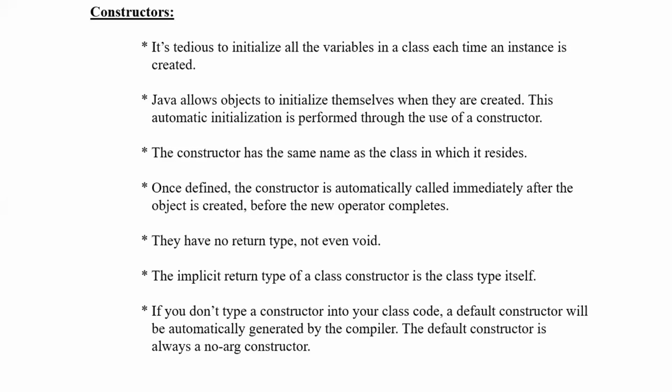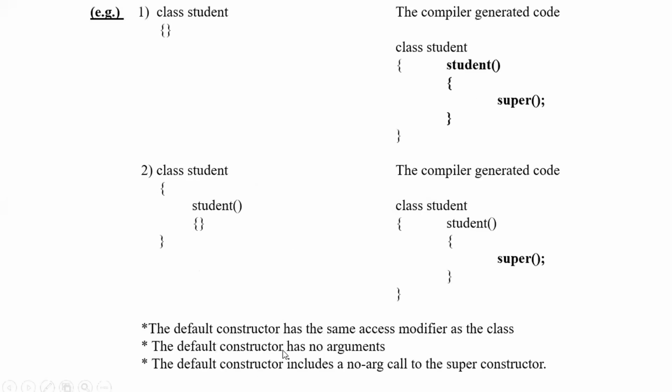So that is your default constructor. So this is an example. You might be just writing a class followed by Student. But internally the compiler will have these things, like a class followed by Student. So there will be a default constructor called Student, and within this constructor, it will have a method which is called super.